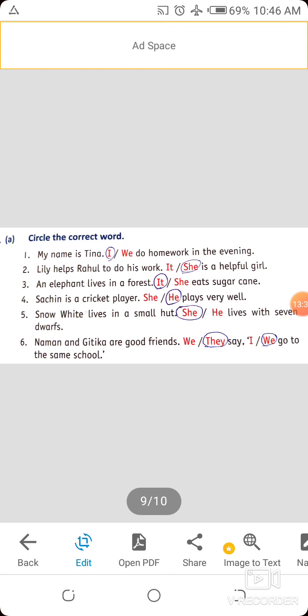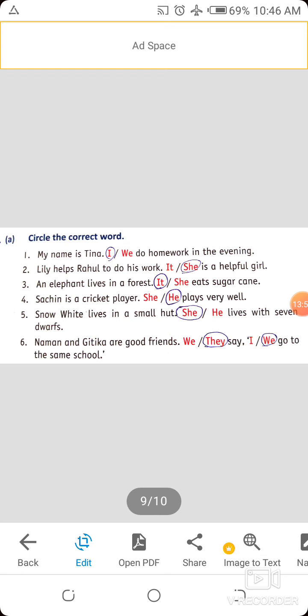Then fourth, Sachin is a cricket player. She or he plays very well. Sachin is a boy. That's why we use here he. He plays very well. Snow White lives in a small hut. She lives with 7 dwarfs. Snow White is a girl. That's why we use here she.